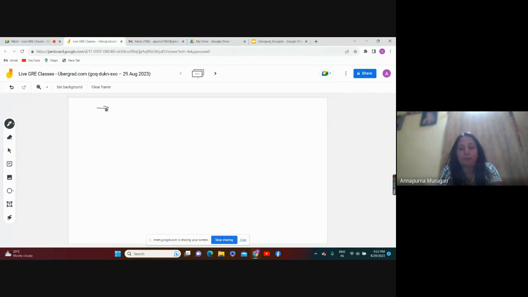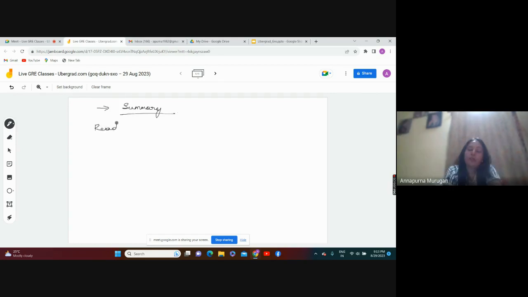Always see, today I'm telling you about summarization. Very important. What you need to do is read the first sentence and last sentence of every paragraph, each and every para. This process is known as the skimming process. Why? Because we don't want to pollute our mind by reading unnecessary things.